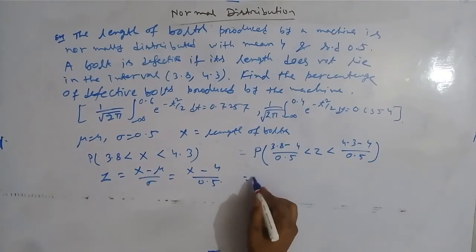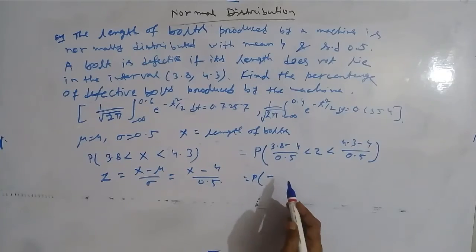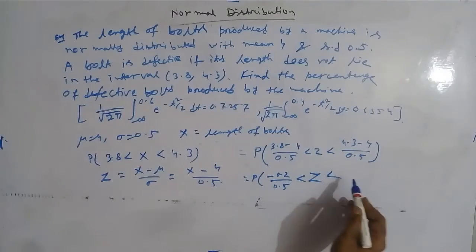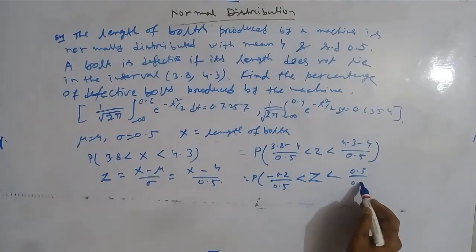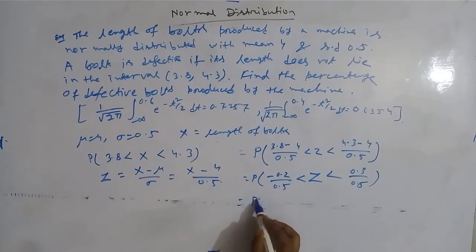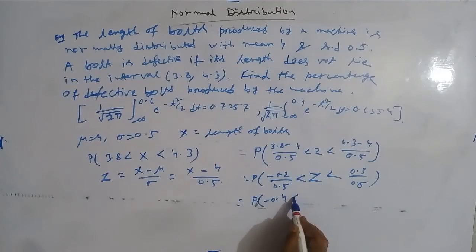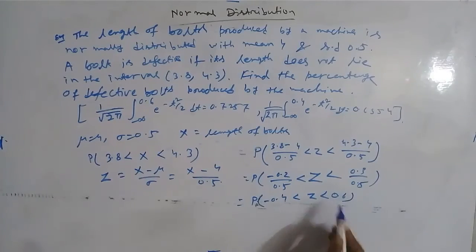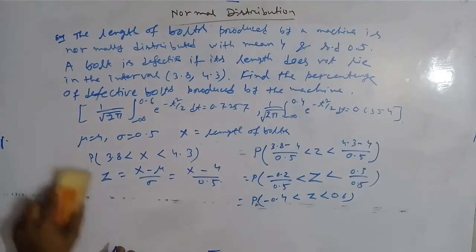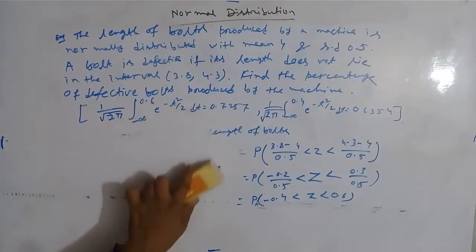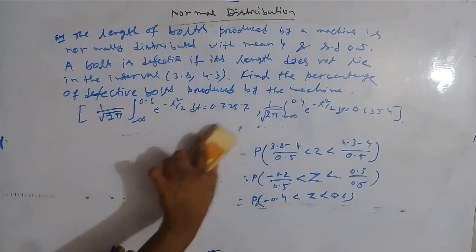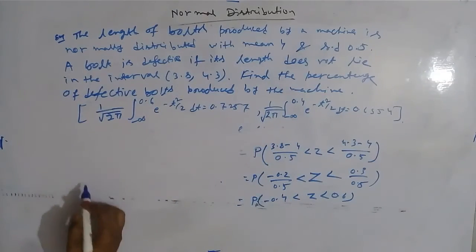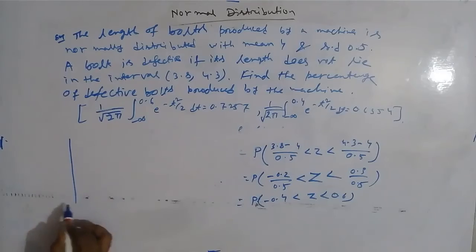So this gives us minus 0.2 by 0.5 less than z less than 0.3 by 0.5, and this will be minus 0.4 less than z less than 0.6. Okay, I am removing this. Let me draw the curve of standard normal variate.